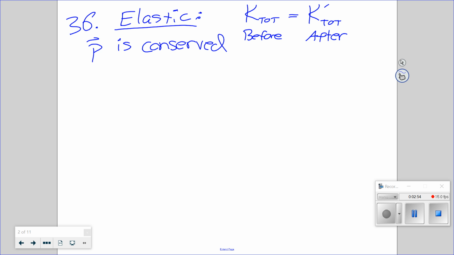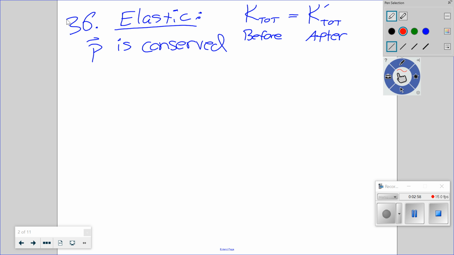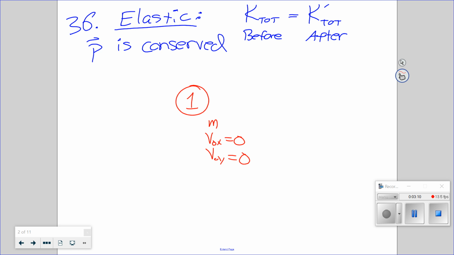So puck 1 is originally at rest. Here's number 1. It has mass m. It has v0x equals 0 and v0y equals 0.